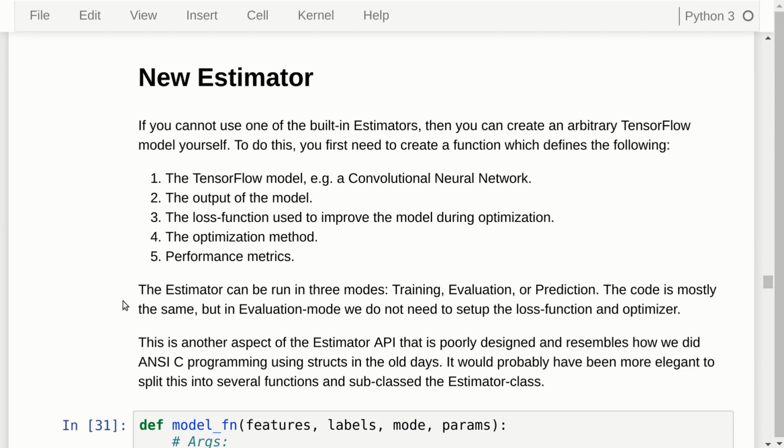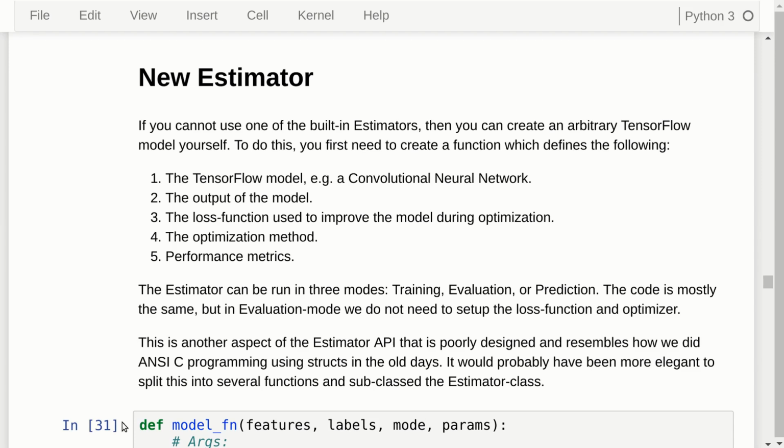The estimator can be run in 3 modes: training, evaluation, or prediction. And the code for this function is mostly the same, but it is slightly simpler in the evaluation mode. And this model function, which I'm about to show you, I think it's a bit like ANSI C programming back in the old days, where you would make structs and pass them around. I don't think it's very elegant, and it's a bit messy because it takes and combines many different things into one function.